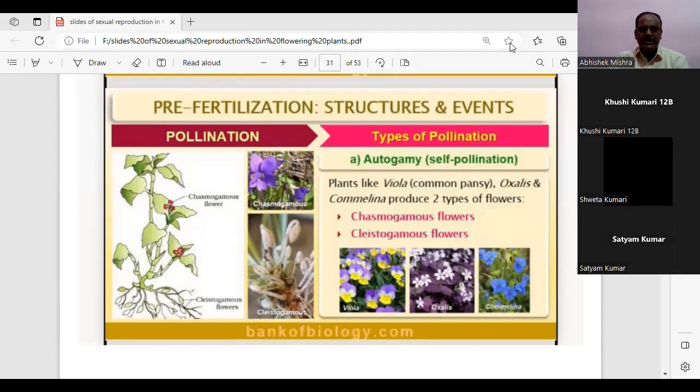This image which is highlighted is present in our NCERT textbook also. Commelina has both types of flower, chasmogamous and cleistogamous. So if it asks which plant has both chasmogamous and cleistogamous flowers, you can very well say Commelina. There are other examples, Viola and Oxalis, but the image depicted in our NCERT is of Commelina. Okay, Satyam?